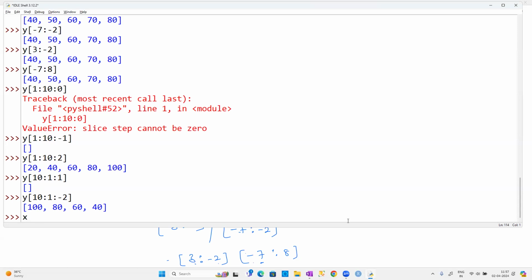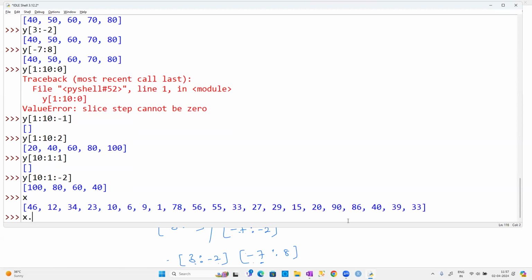And what is the next topic we have to discuss, guys? Look at this. You know that X is a list, X dot. See, guys, there are some methods coming. These are the methods. So you can see append, clear, copy, count, extend. What is this? They are called methods.